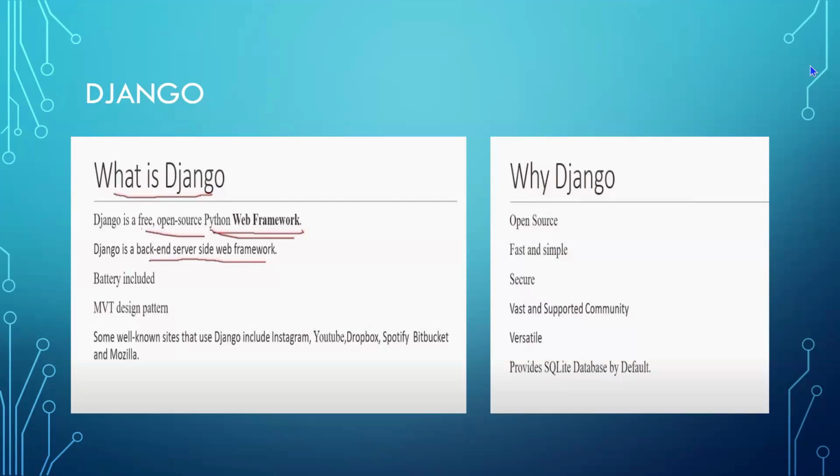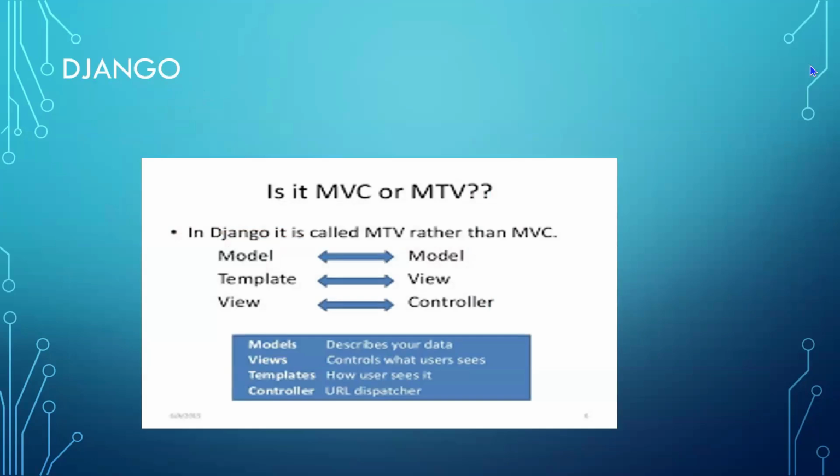Why Django? It is open source, fast and simple, secure, has a vast and supportive community, and is versatile. It provides a SQL database by default. These are the features I'm getting in Django. That's why I'm going to use Django as my backend framework in my full stack development. In this Django MVC architecture, we are going to maintain model, template, and view architecture. Model describes your data. Views control what the user is seeing on the website. Template is how the user sees it. Controller is the URL dispatcher.